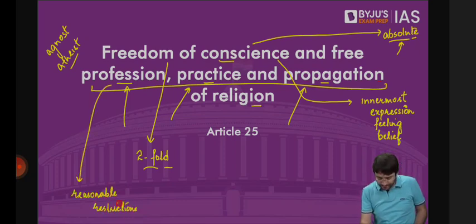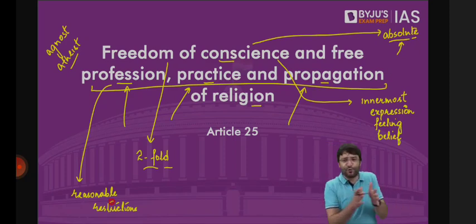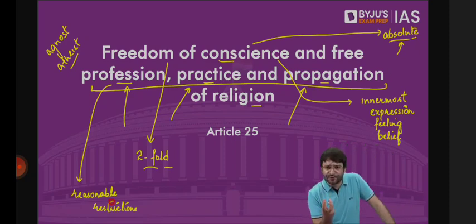That means Article 25 gives us a twofold fundamental right. One is freedom of conscience, an absolute fundamental right, where you have the fundamental right to choose a religion, where you have the fundamental right to change your religion, where you have the fundamental right, if it is based on your conscience, to give up your religious identity, to become an atheist or an agnostic. This is your fundamental right, an absolute fundamental right, which cannot be restricted or regulated by the state.